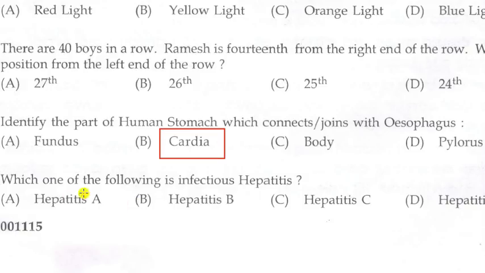Next question. Which one of the following is infectious hepatitis? Options: A. Hepatitis A, B. Hepatitis B, C. Hepatitis C, D. Hepatitis D. Answer is A. Hepatitis A. So the infectious hepatitis is hepatitis A.